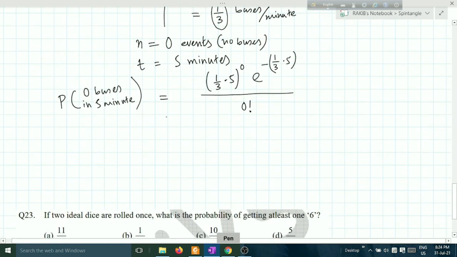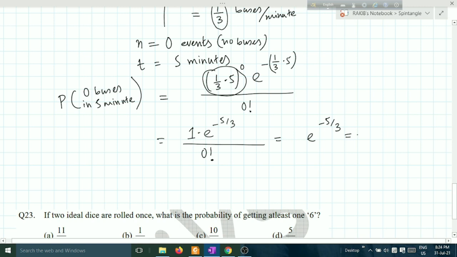Something to the power 0 is 1. So I can write it 1, and e to the power minus 5 by 3 upon 0 factorial. 0 factorial is 1, as I mentioned in the previous lecture. I will clear up why 0 factorial becomes 1 in your next lecture. So e to the power minus 5 by 3. Put it in your calculator.